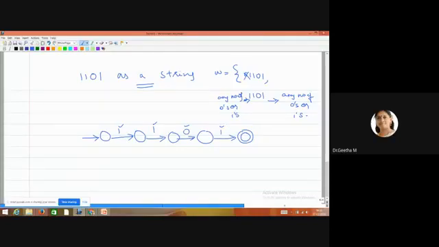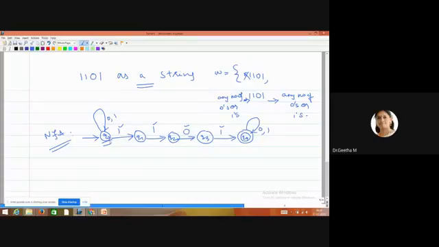After the substring, it may end with zeros or ones, which can be given simply by a self loop at the end. So q0, q1, q2, q3, q4. At q4 you can present your self loop in terms of zeros and ones. Suppose it is an NFA, I can simply put zeros and ones here. So this is for the case of NFA. I can put my zeros and ones at Q0. So this is also possible.